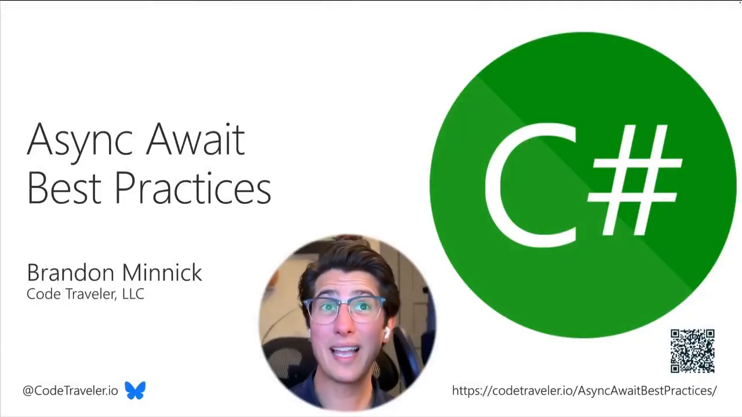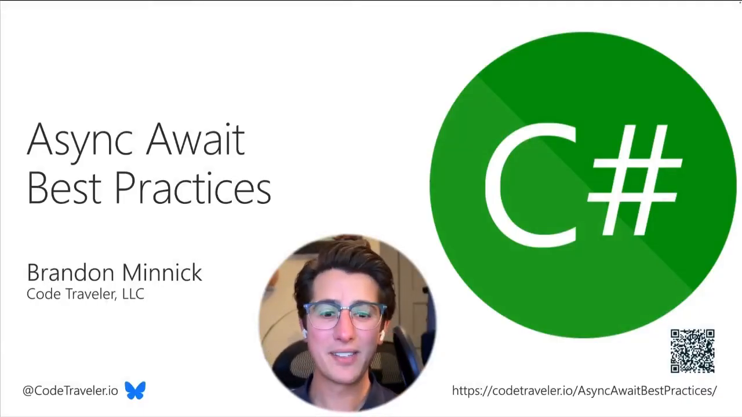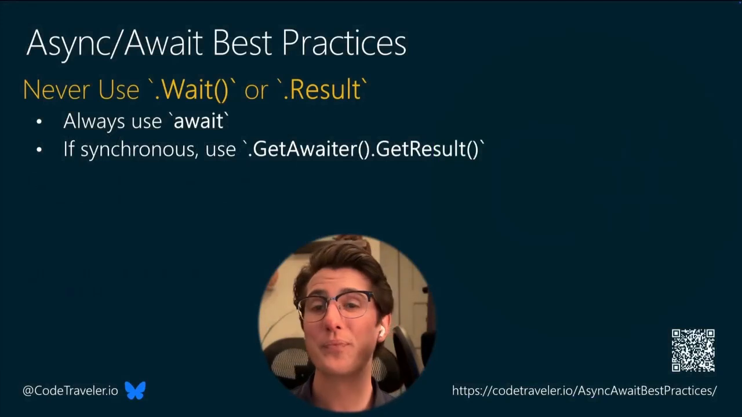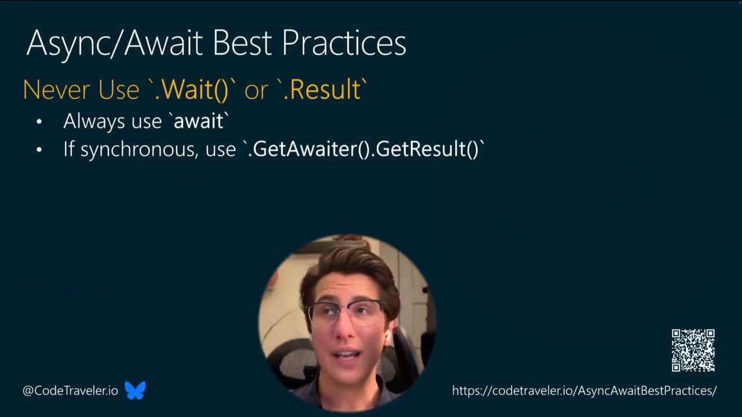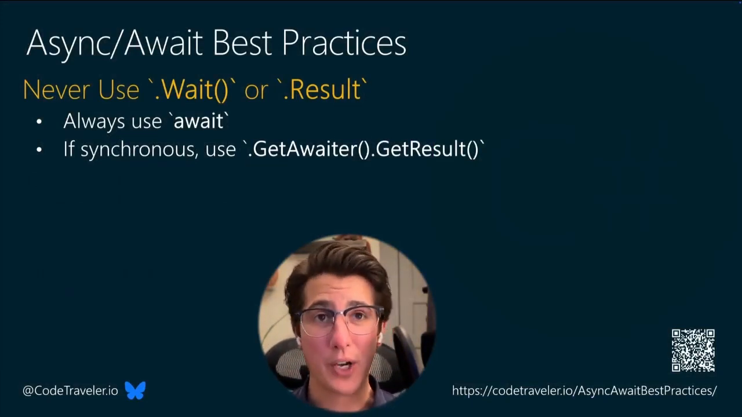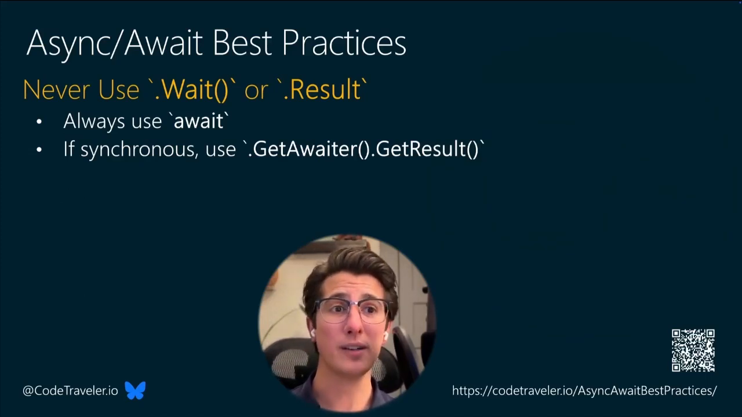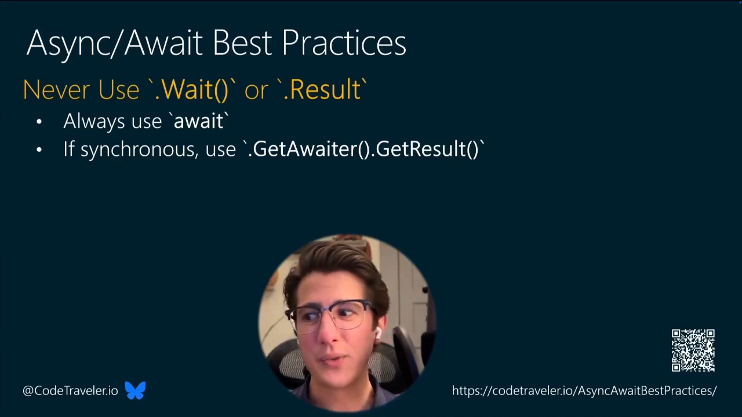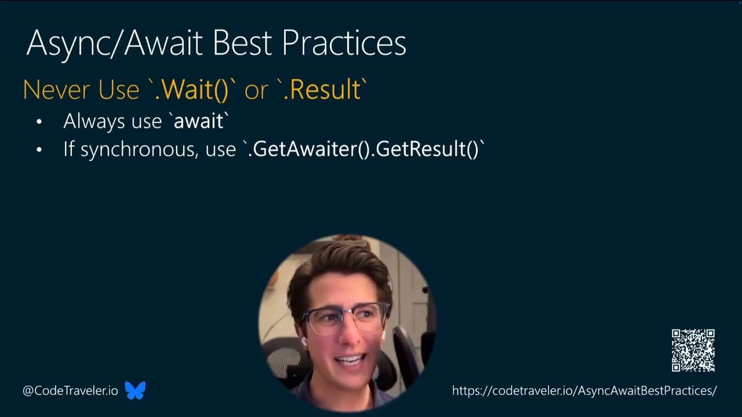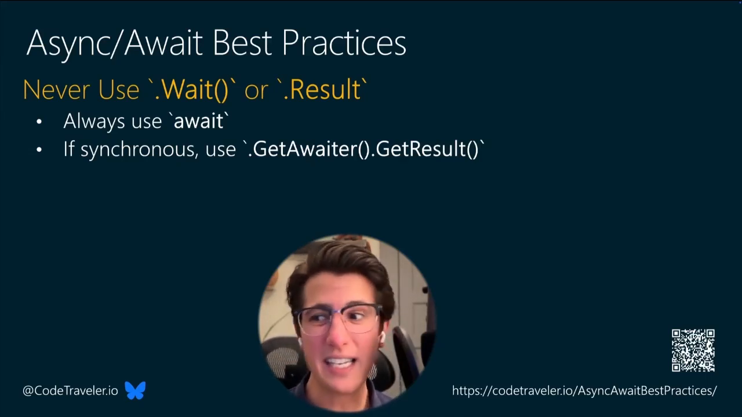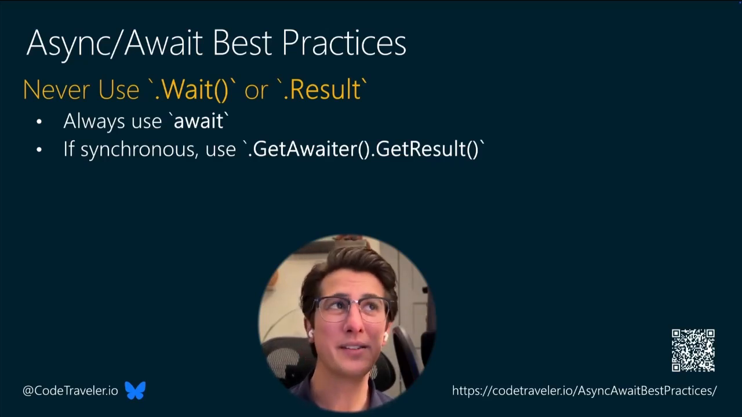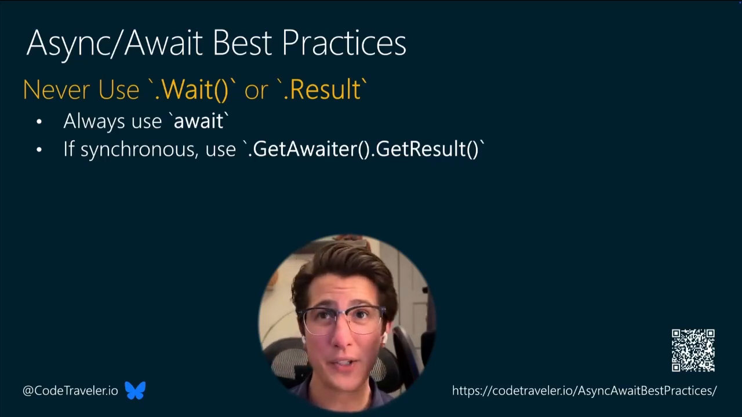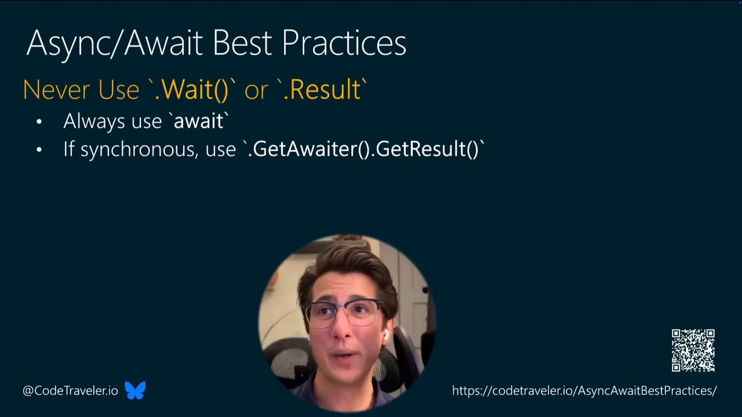Okay, I know I've thrown a lot at you, so let's jump back into the slides for a quick review. Never use .wait or .result. If we can, we should always be using the await keyword. Especially nowadays, we're in .NET 9, we're in C# 13, and async await came out in C# 5. So many, many years ago, async await was introduced.